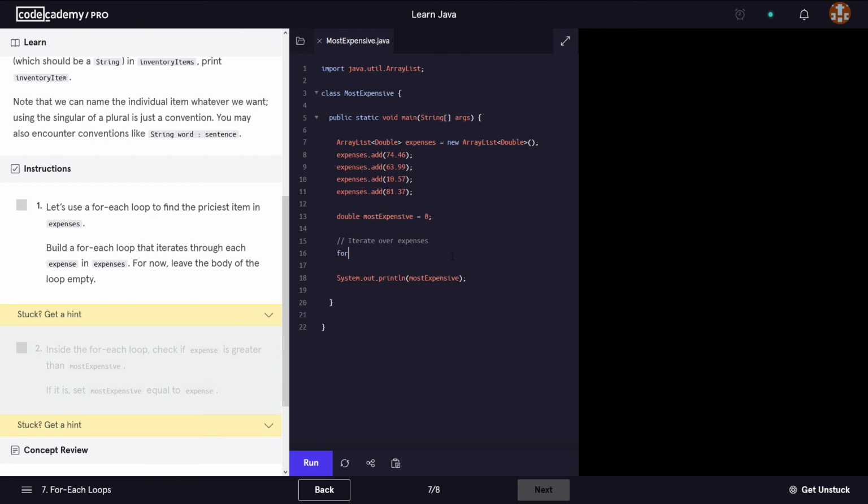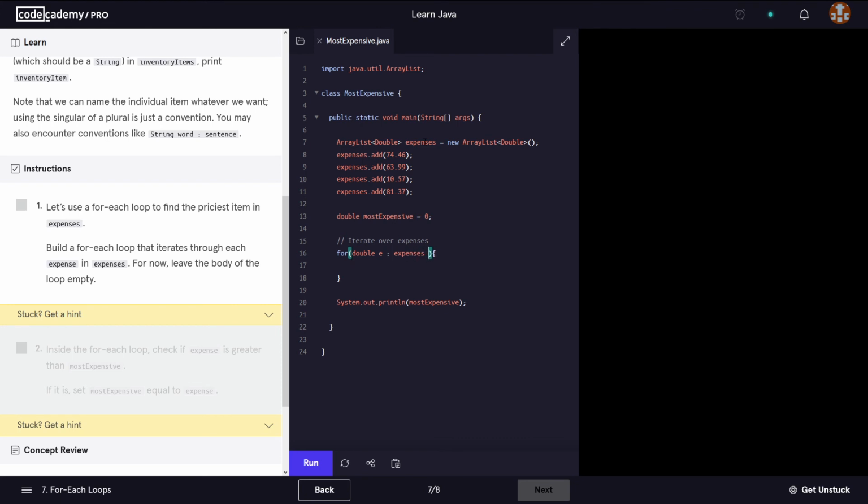So we're going to use the notation for, okay? And we say for, let's have a look at the type of the elements that this array list is going to store. So for double expense, so this could be called anything really, expense, okay? So double expense in expenses.